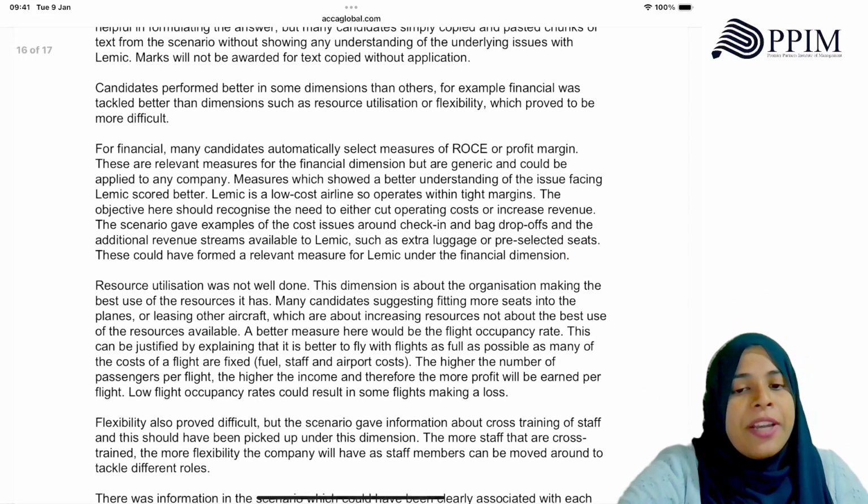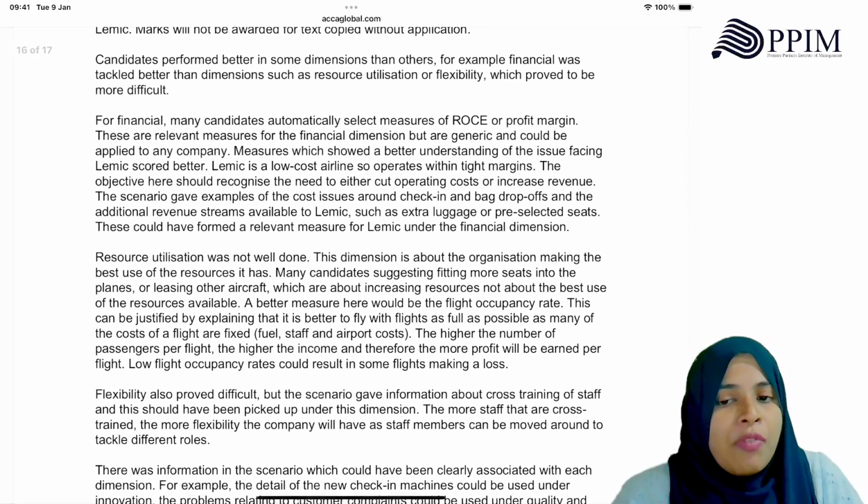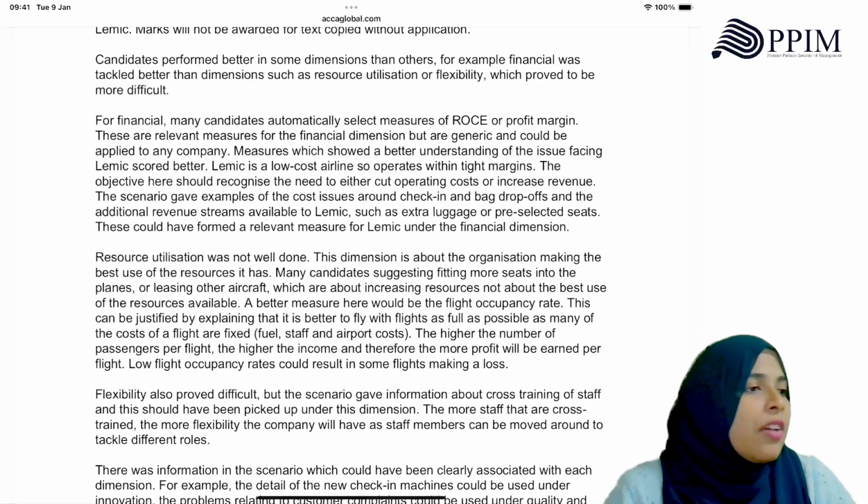For financial, many candidates automatically select measures of ROC, profit margin. These are relevant measures for the financial dimension but are generic and could be applied to any company. Measures which showed a better understanding of the issue facing Lemikia scored better. Lemikia is a low-cost airline which operates with tight margins. The objective here should recognize the need to either cut operating costs or increase revenue.